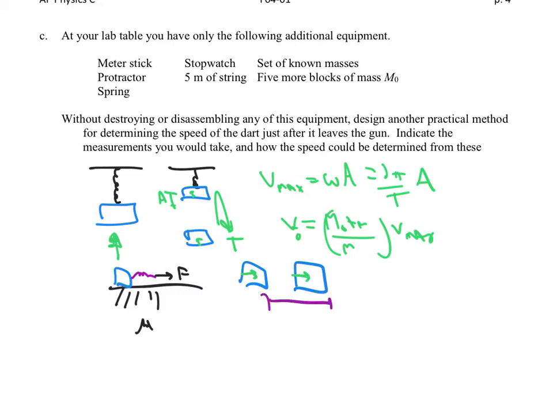So we'd measure that distance, and we can therefore measure the acceleration, and then compute the initial speed that we hit at, and then go back into here. So something like that. Basically, we need to measure the speed of the spring and box and block. I don't really see why we need multiple sets of M0, but we could certainly use them. It's a 4-point answer, so it requires some detail, but it's not worth spending 20 or 30 minutes on.